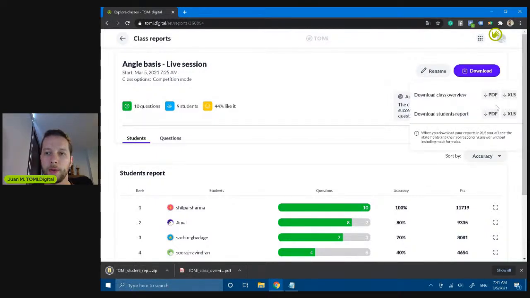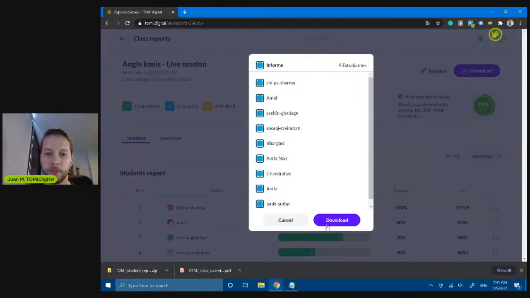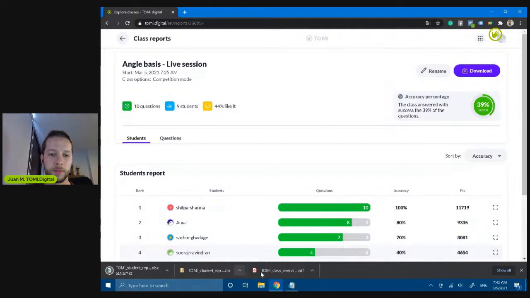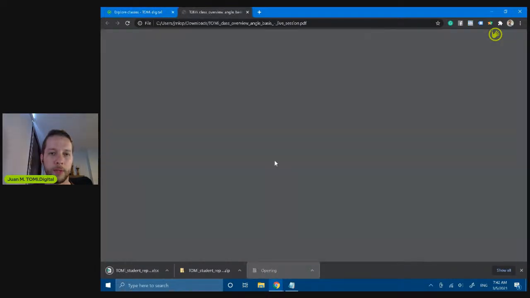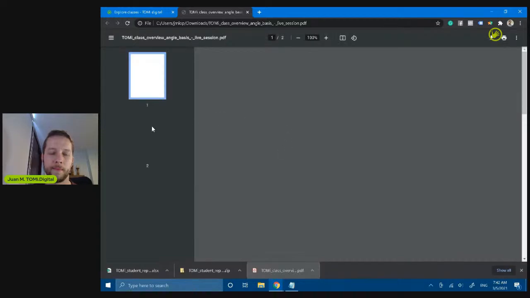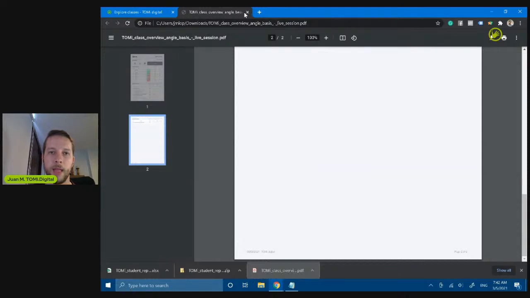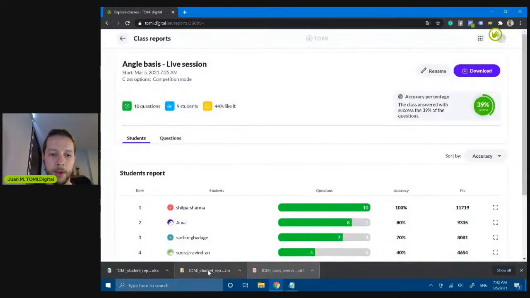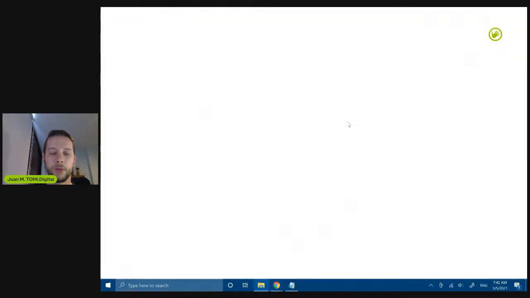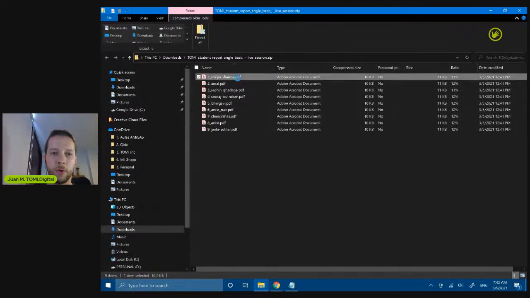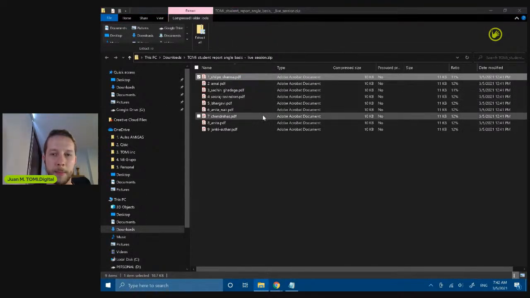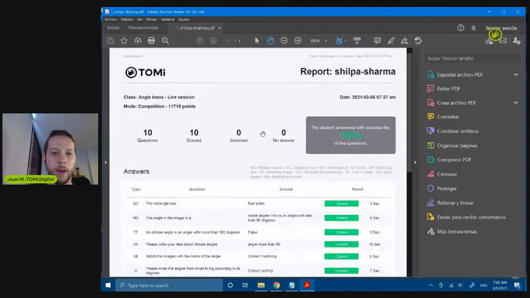There it is. I'm going to download an XLS Excel file too, from all the students. So what we have here is the overview of the class report. This is the overview of the class in a PDF. And we have here the individual reports. For example, the first place on the podium, Shilpa.